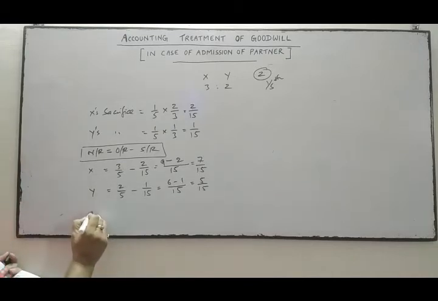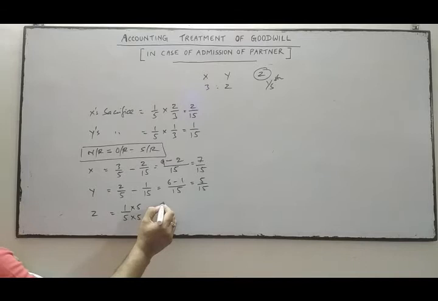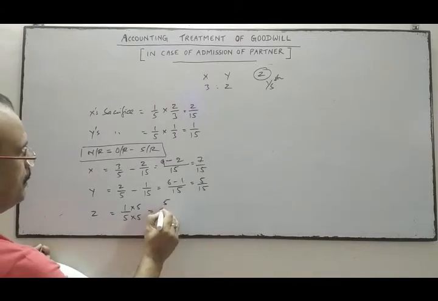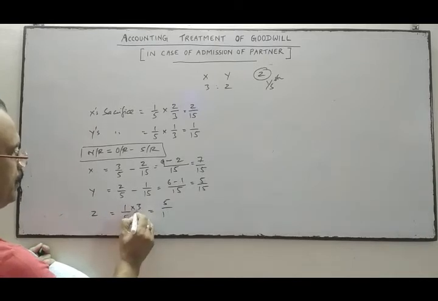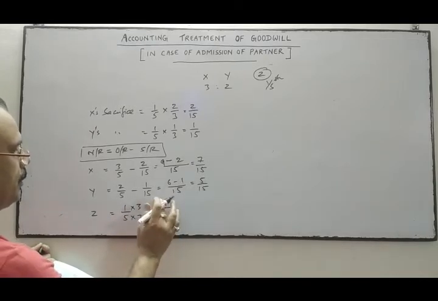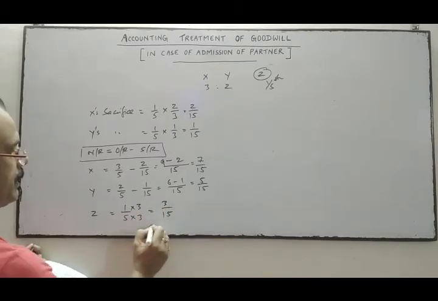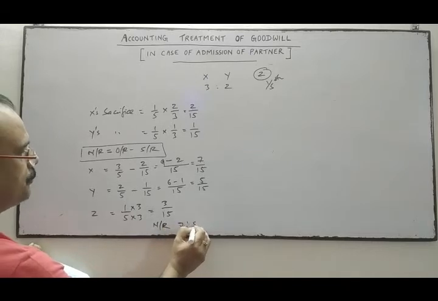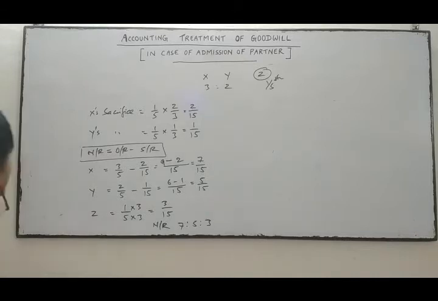And Z's share is 1/5. Now I am going to make the denominators equal, multiplying by 3, so 3/15. So the new ratio between them is 7:5:3. Is it clear?